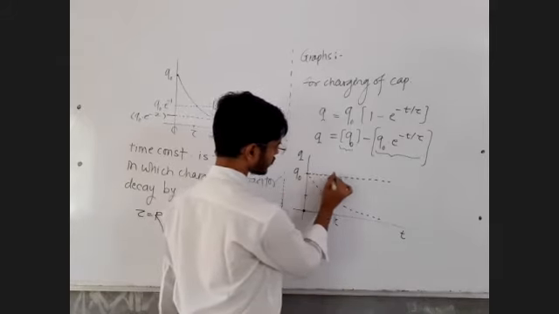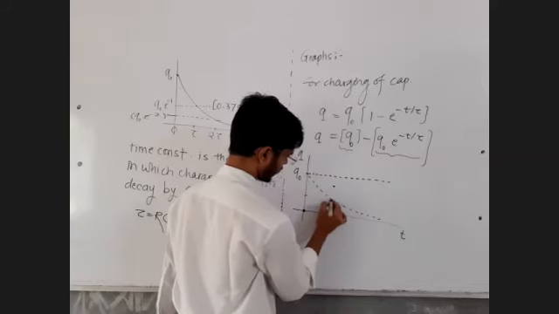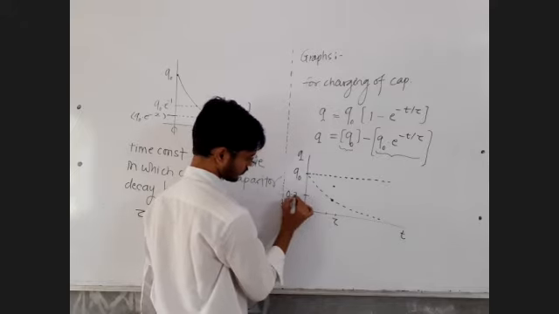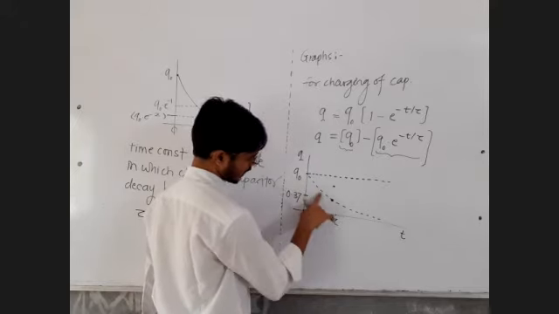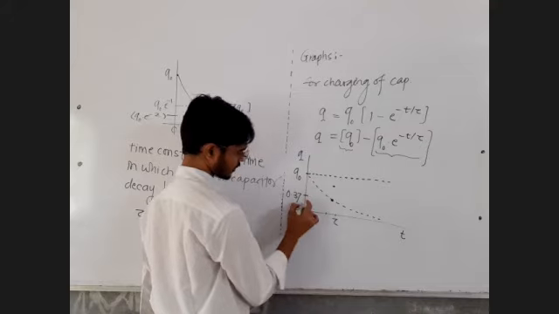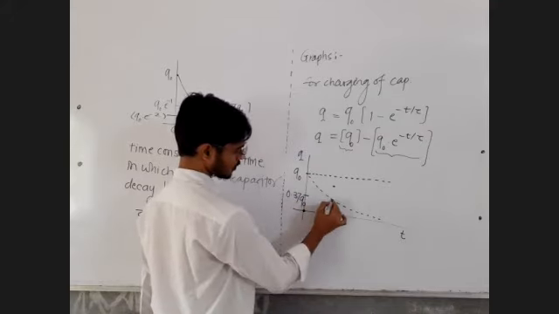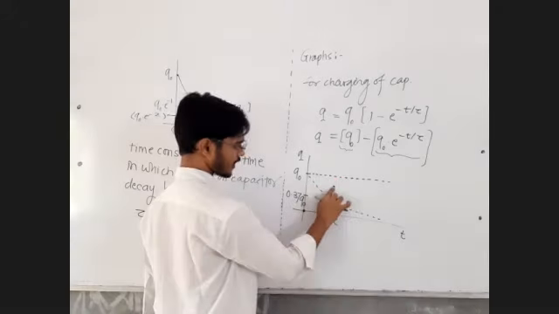Value of the horizontal graph minus value of the exponential decay graph. This value is 0.37. So when time t becomes tau, the value of the decaying charge becomes 0.37 of Q naught. So Q naught minus 0.37 will become 0.63.